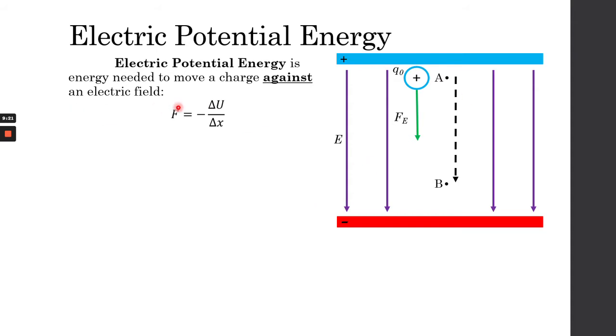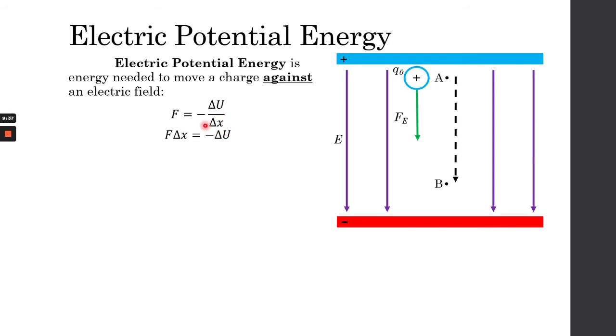Because it's conservative, the force equals negative potential divided by the distance traveled. So this is the change in potential energy divided by the change in distance.